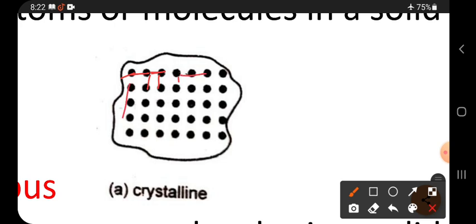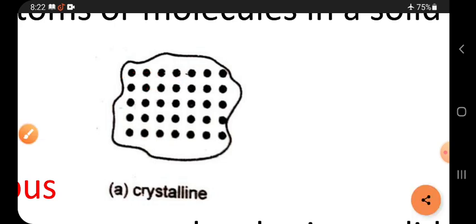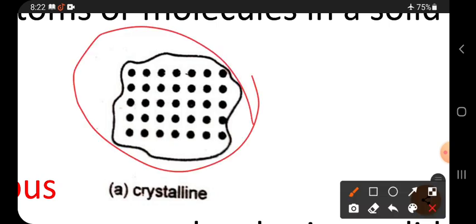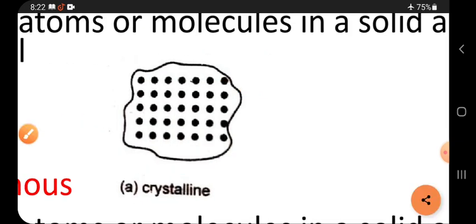So like this, it is the structure of a crystal. It is a substance containing atoms in this fashion. So this is the regular fashion. It has a line like this and like this, and this is also one type of line. In every direction, if you observe, you can find a straight line.